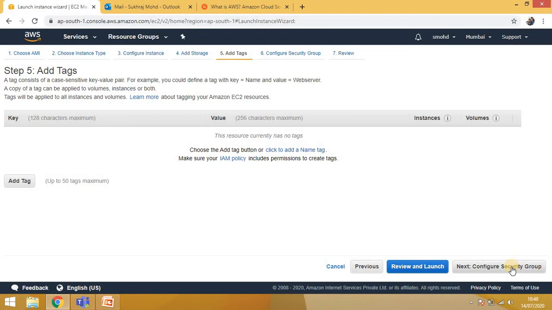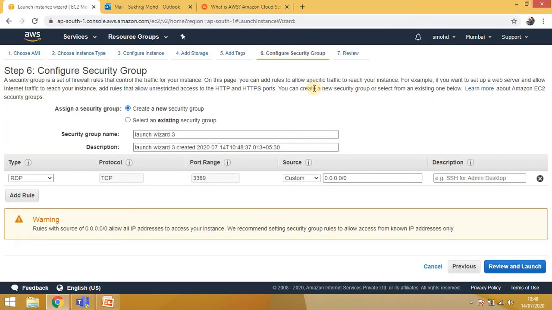Just click on configure security group. In this one you can create a new security group as well, or you can select the default one, right? This is the default one, launch wizard 3 security group name. So I will not change anything, but make sure the type is RDP because we want to take the remote connection for this EC2. And then protocol is TCP, then port range, and just click on review and launch.